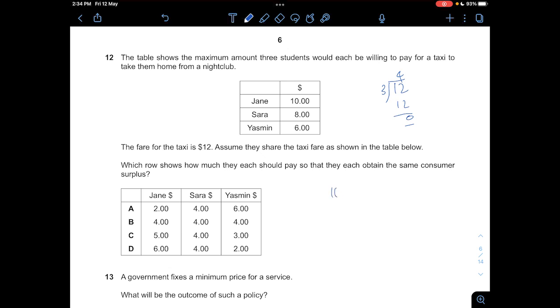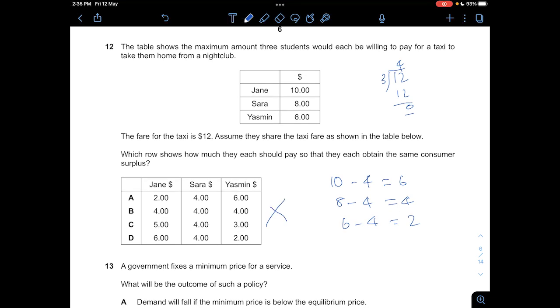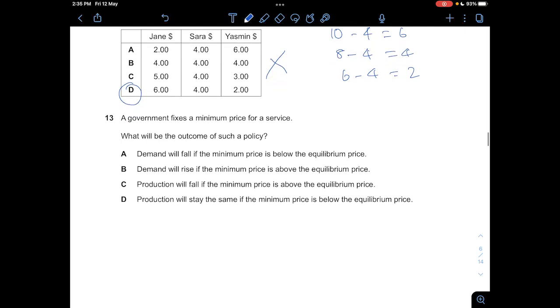Jane can pay $10 at max, but the fare is only $4, so we do 10 minus 4, we get 6. 8 minus 4 for Sarah, we get 4. Yasmin will be 6 minus 4, and then we get 2. So A, B, C are all wrong. Answer is D. Right?